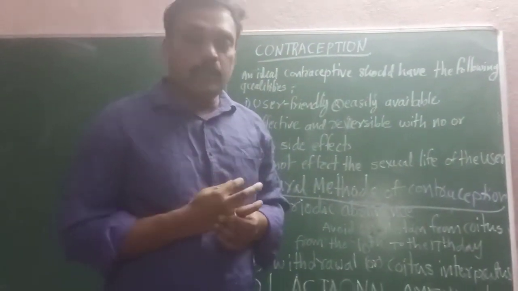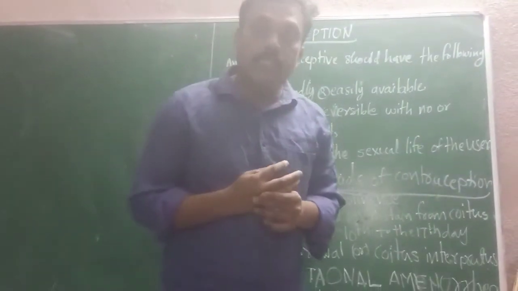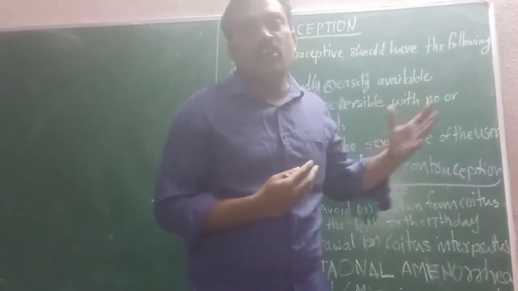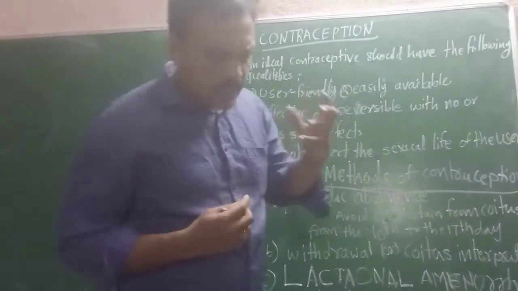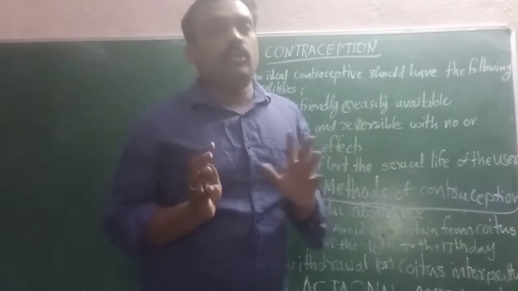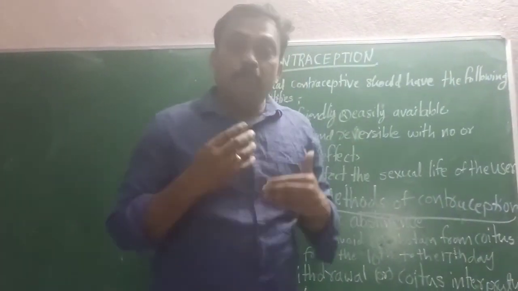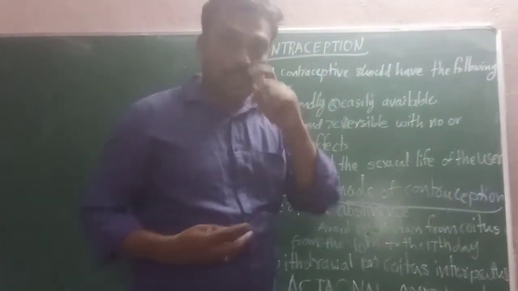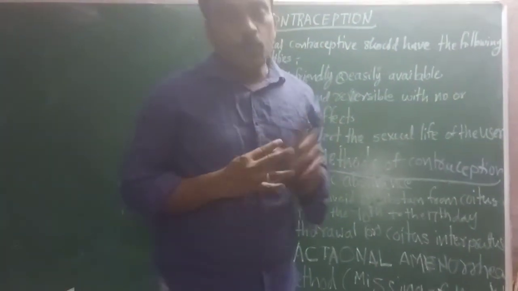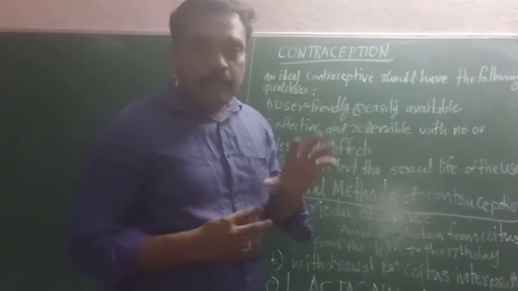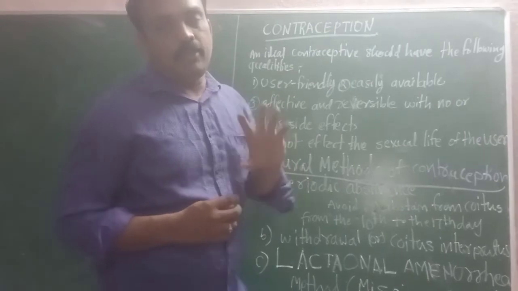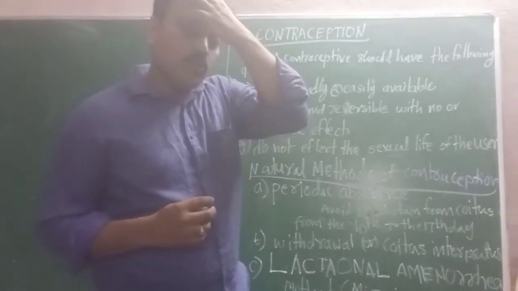Methods to prevent pregnancy, to stop pregnancy or control the birth rate, we call contraceptive methods. Now we are going to discuss natural methods. There are natural and artificial methods, many barrier methods, different surgical methods, to control birth rate or to stop pregnancy. But we are discussing natural methods of contraception.